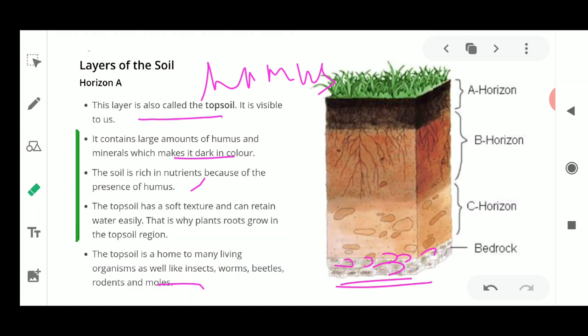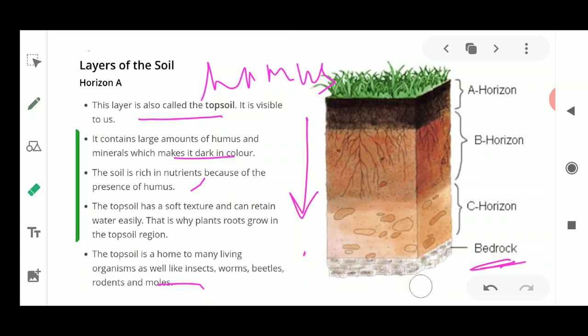In the first layer it was containing humus, and when we go deeper into the soil, we saw that the size of the particles started increasing with the increase in depth. At the last we saw that these bedrocks are present. Now this bedrock also contains water, and it is saturated with water.